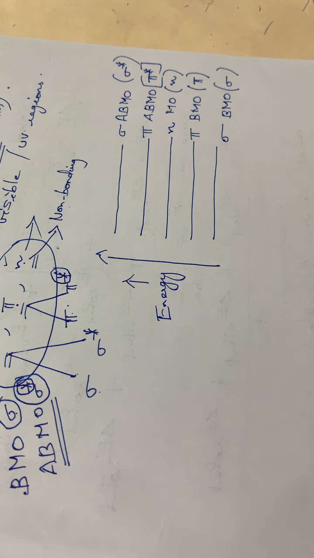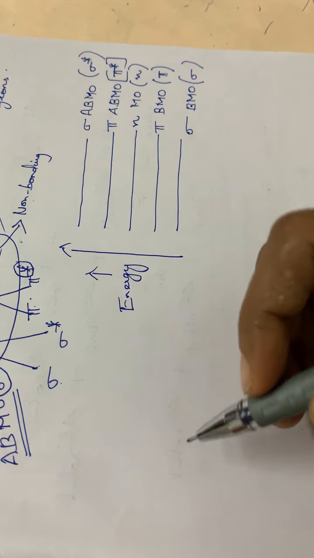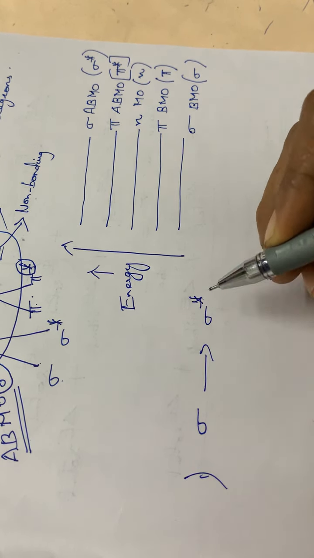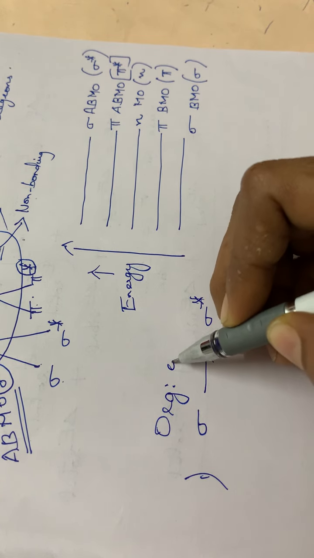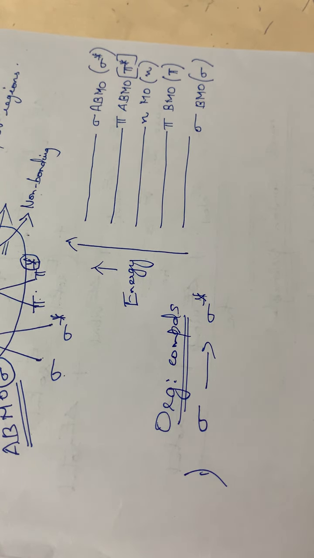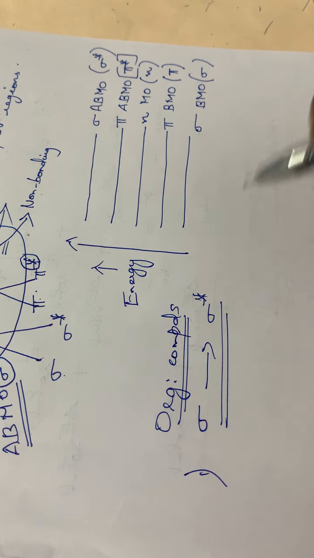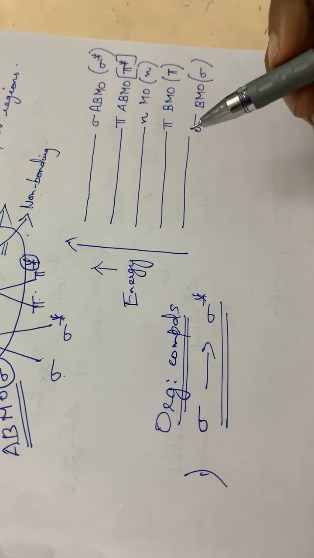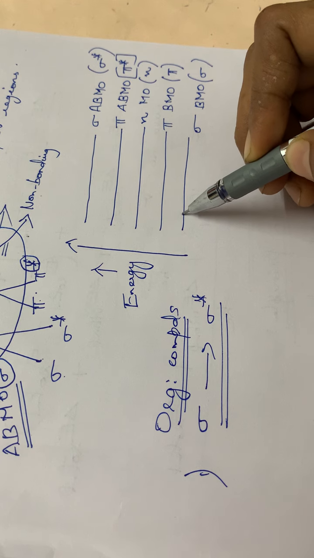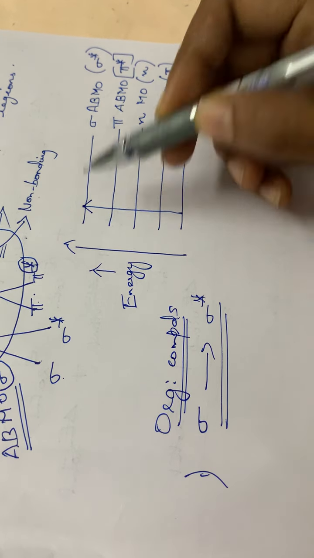Then we have to go through the different types of transitions as a result of the electronic excitation. All these transitions will be occurring in organic compounds only. The first transition is from sigma to sigma star, that is, from the sigma bonding molecular orbital to the sigma star anti-bonding molecular orbital.